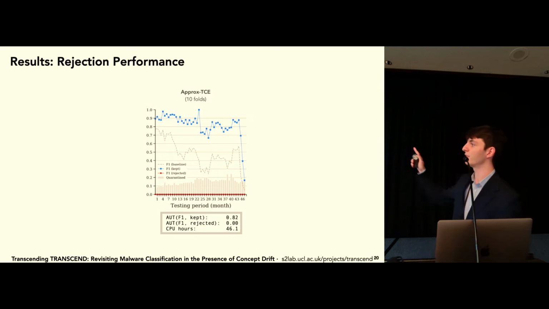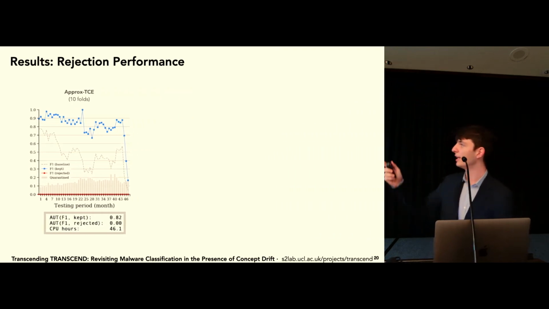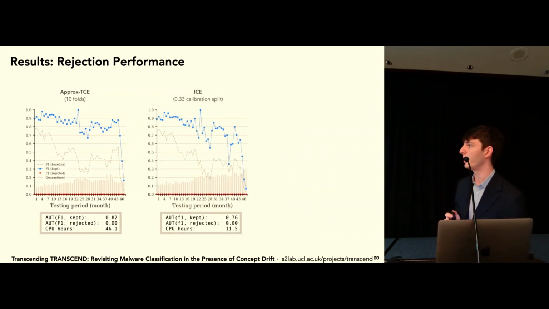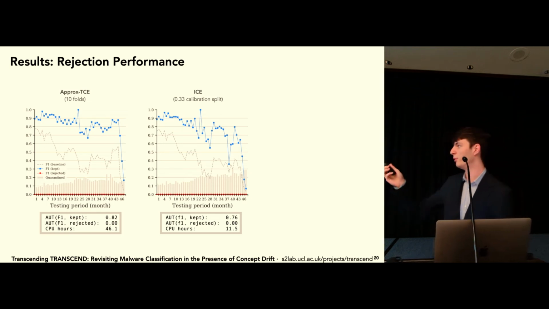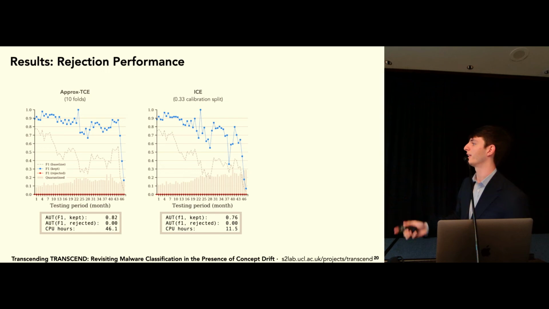We also have the histogram of the quarantined elements. So that's the rejection rate at each month. We can see that the rejection rate increases as time goes on. Transcend is correctly identifying that there's more drift occurring as time goes on. Now, we can compare this with inductive conform evaluation, and we can see how these two techniques perform extremely similarly, but we can look at the CPU hours of the two techniques.